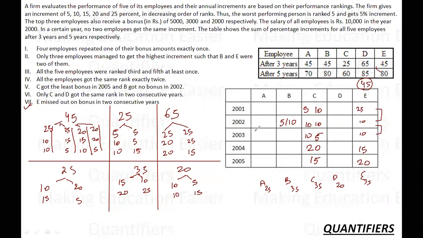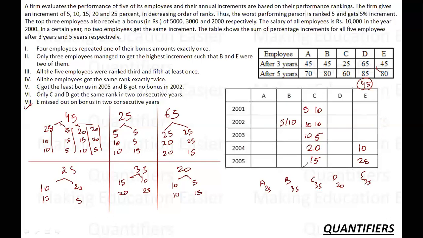Since 10, 10, 25 is not a possible case, my assumption that it was 15, 20 is a wrong assumption, because in no other assumption I am getting two misses. So this cannot be 15, 20. Then since it cannot be 15, 20, it will be 10, 25. It will be 10 and 25. Since it has to miss two consecutive, 10 is on the fourth and it is 25.